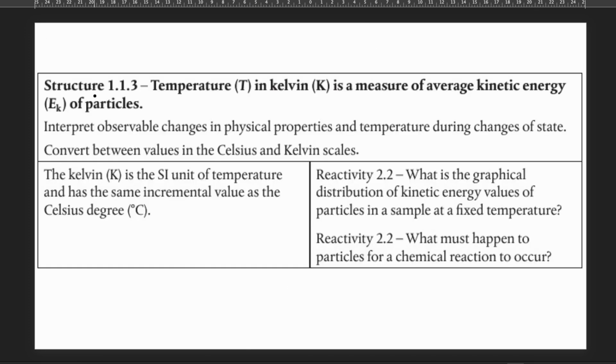Next subtopic, structure 1.1.3, where you need to know how to interpret observable changes in physical properties and temperature during changes of state, and convert between values in the Celsius and Kelvin scales. The Kelvin, K, is the SI unit of temperature and has the same incremental values as the Celsius degree.